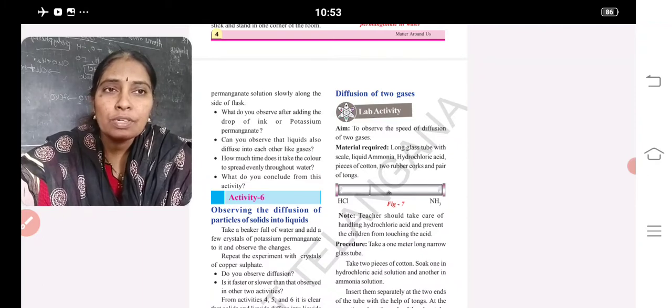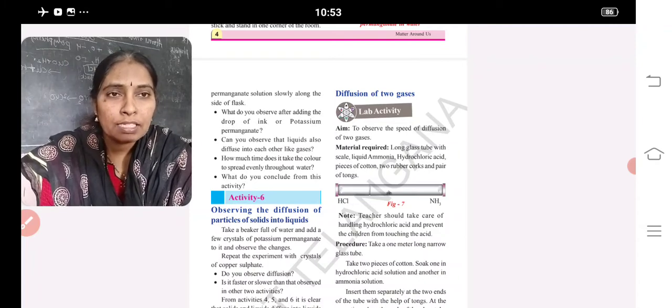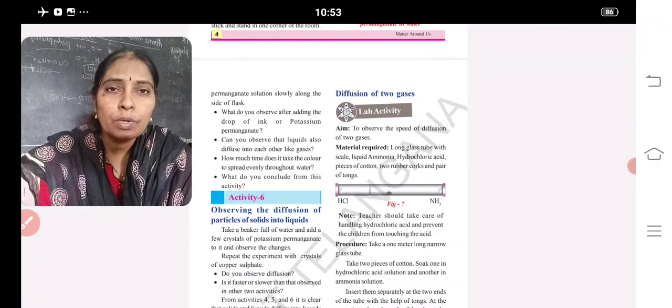For this a simple activity is given, speed of diffusion. For that you have to take a long glass tube which is open at both ends. Take two solutions, ammonia and hydrochloric acid. Take two cotton buds, dip one in hydrochloric acid and the other in ammonia. Insert the two buds into the two ends of the glass tube with the help of tongs and close with rubber corks.